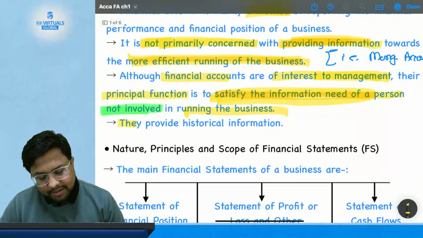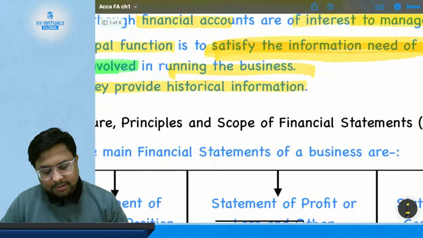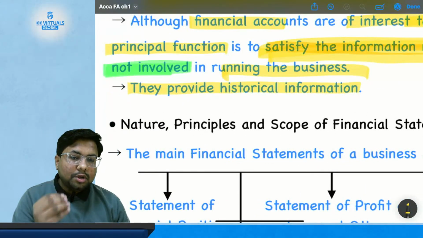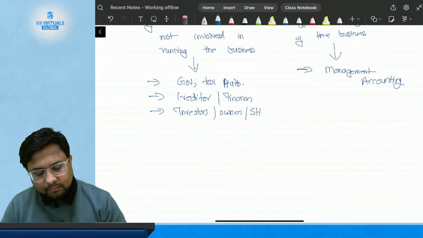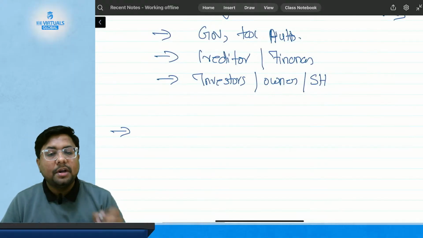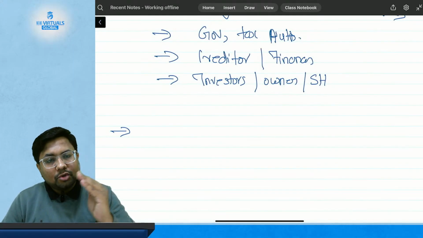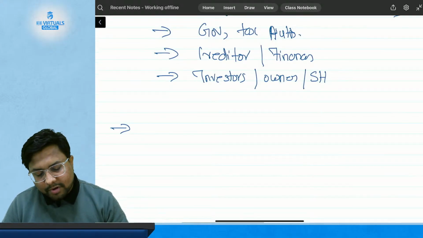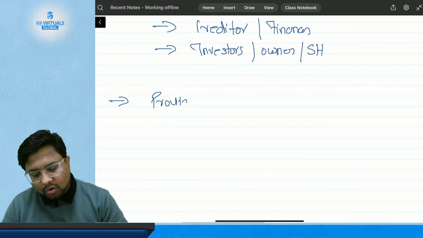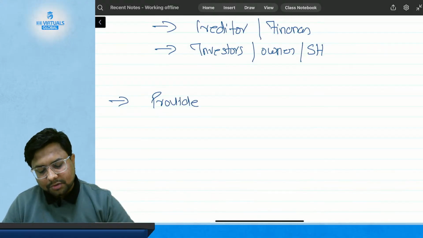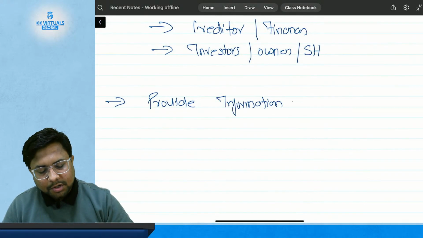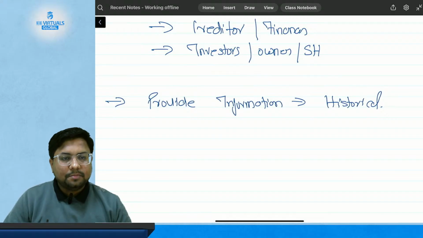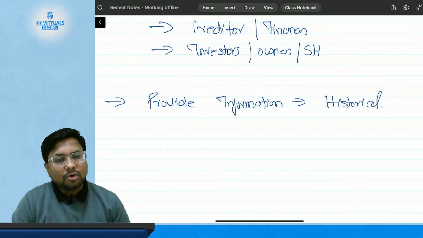Financial accounting provides historical information. Sir, what does that mean? Financial accounting will only provide historical information. That is, it will only provide information about transactions which already took place. It will always provide information that is historical in nature. Now, what does historical mean? Historical means which already took place, which already happened.